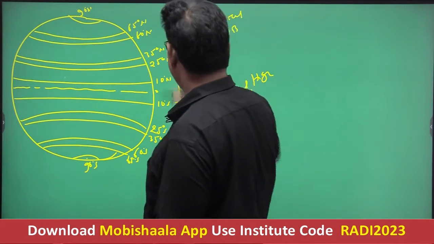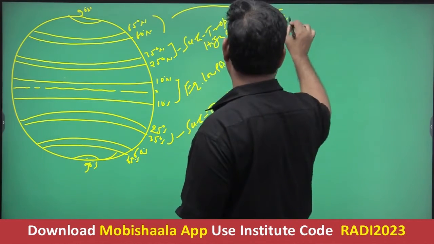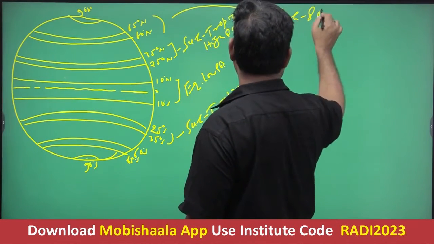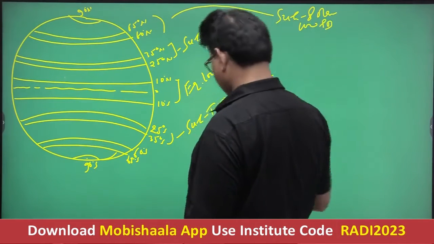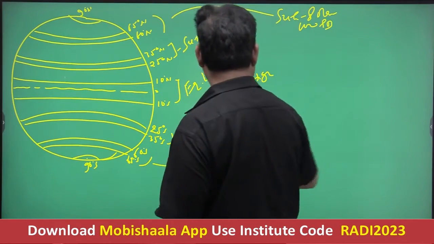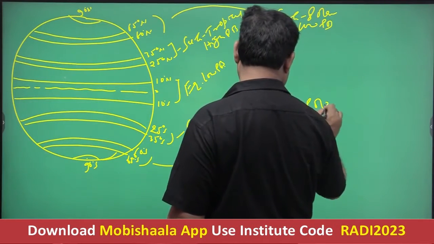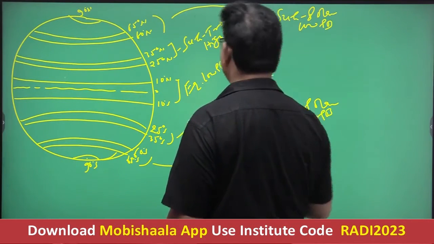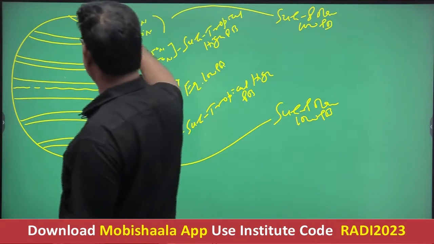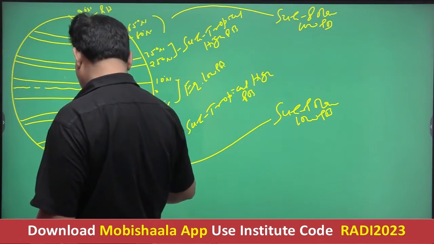The third belt is known as the subpolar low pressure belt, and near the pole there is a polar high pressure belt in both the hemispheres. Getting well?